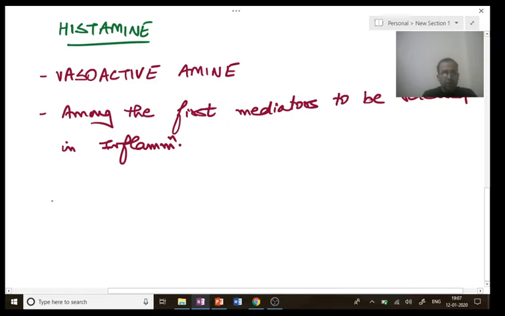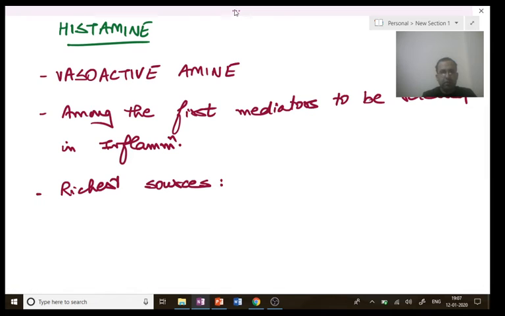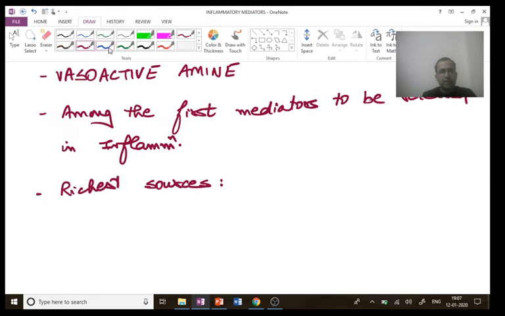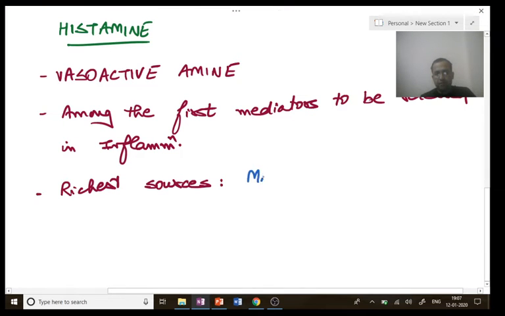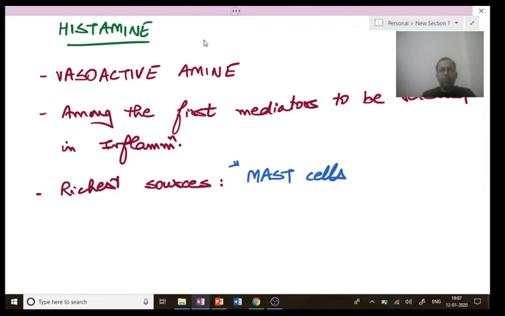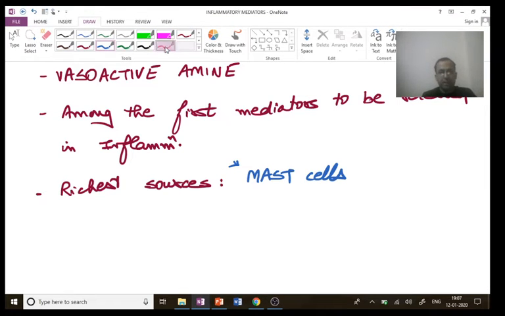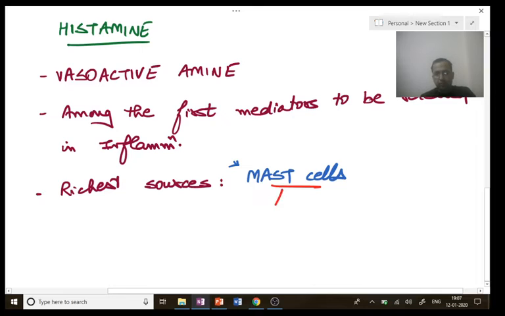Next point, a rich source of histamine. One of the richest sources of histamine is mast cells. Please put a star. First point, how do we identify a mast cell? Stain used for mast cells.